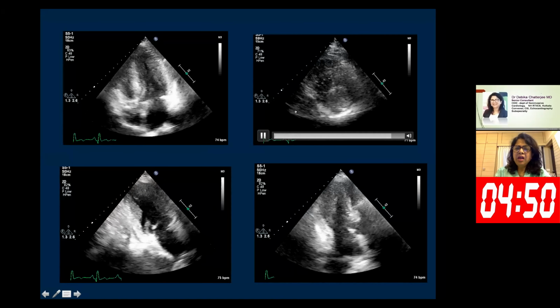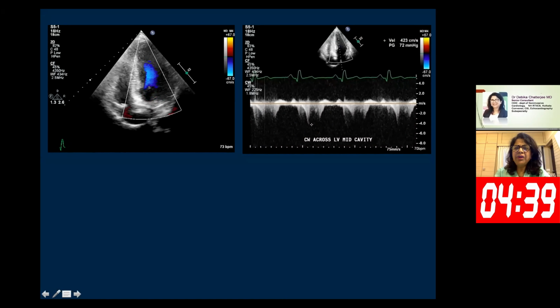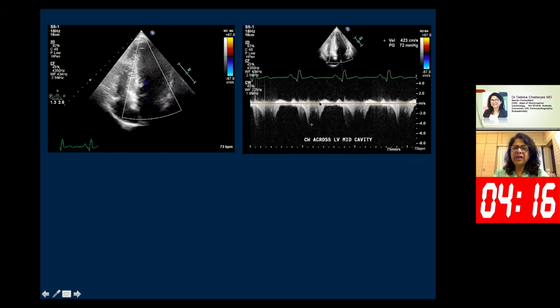Then I looked at the color flow. I got the turbulence at the mid cavity, and CW Doppler gave me a gradient of 72 millimeter of mercury. Now, as I looked at the CW signal minutely, I found that though this signal was in systole, there was another signal in the early diastole. As you can see, the systole ends here, and it was in the early diastole. The image is more clear in this view.